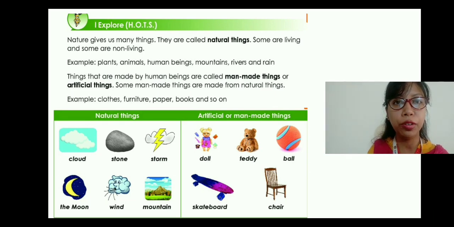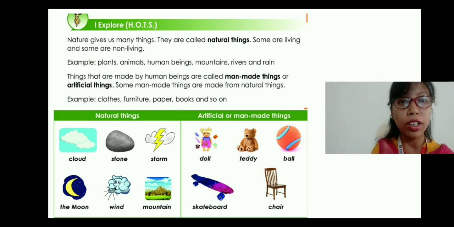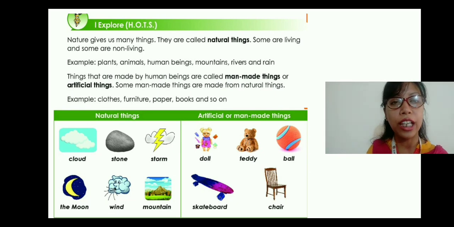I have already told you, though they are natural things, they do not breed, they do not give birth to young ones. Even though they can move, all the qualities are not present there. So they are not living things. Whatever things nature gives us are called natural things, and they might be living or non-living. Then things that are made by human beings are called man-made things or artificial things.